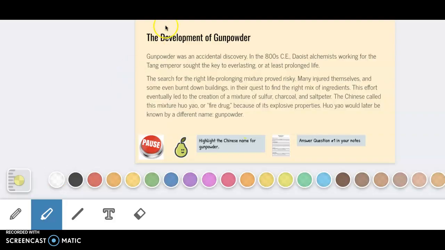This first section says the development of gunpowder. You'll see all of these slides in kind of a light yellow background. Now I want to first read the prompts down here at the bottom so that I know what I'm looking for when I read the text. So I'll see that I will need to pause and I'll need to do something on the Pear Deck and something on my paper. I see that on the Pear Deck I'm highlighting the Chinese name for gunpowder, and on my paper I'm answering question number 1.